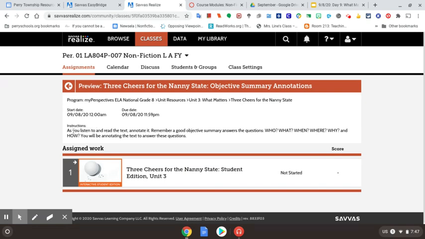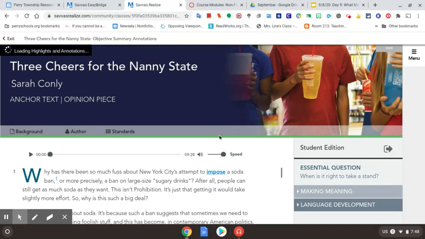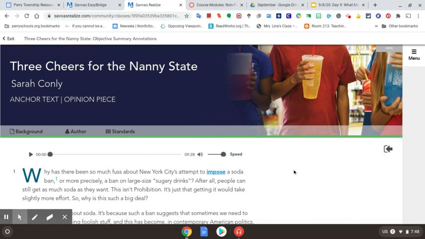All right, so your directions again are right here. As you listen and read the text, annotate it. Remember, a good objective summary answers the questions who, what, when, where, why, and how. You will be annotating the text to answer these questions. So these are the questions that you're going to answer in your objective summary. So clicking on the text, and again, it may take a few moments to open, but it will eventually open. So remember, we don't need this sidebar over here because you're just going to be making those annotations yourself.